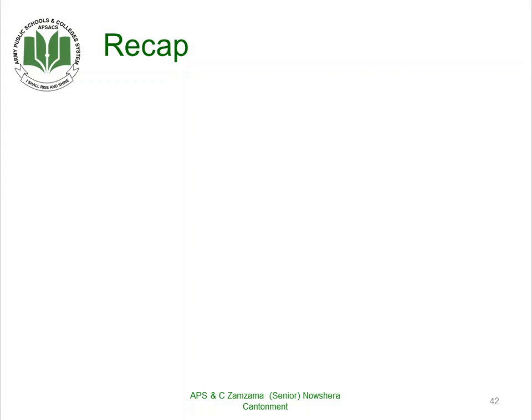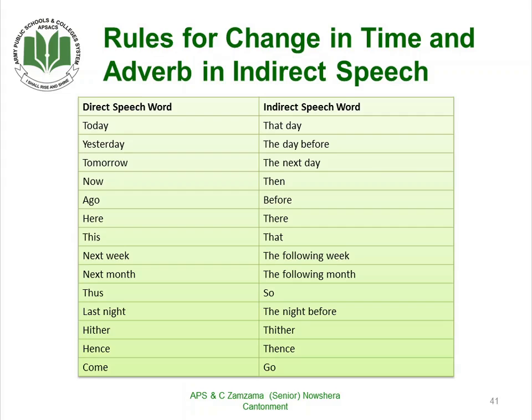Now, that was all about the rules that we need to keep in mind while changing direct into indirect speech.